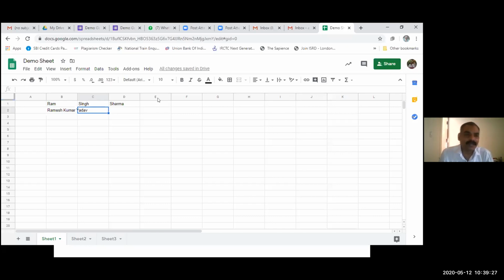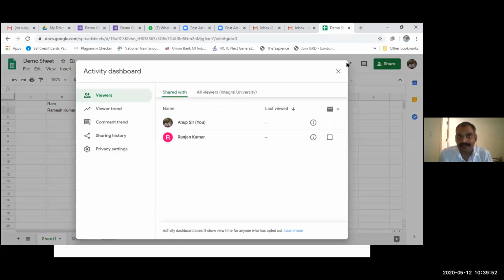Yes, one more advantage of the Google Sheet over the Excel sheet is that you can see the change history. Suppose I am making changes, and some other colleagues are also making changes in the sheet, we can see the changes by clicking on this button.